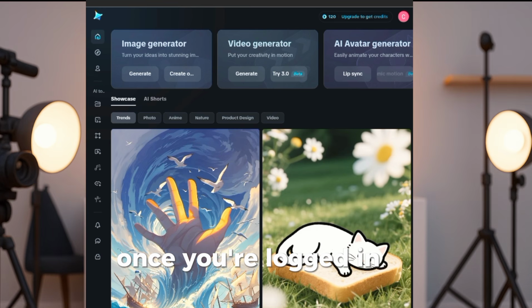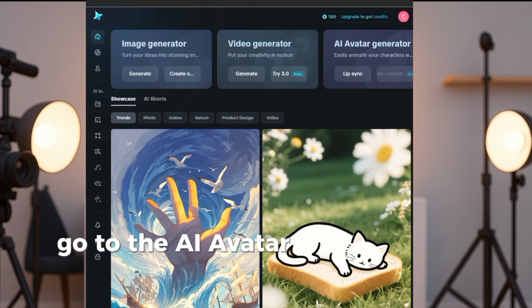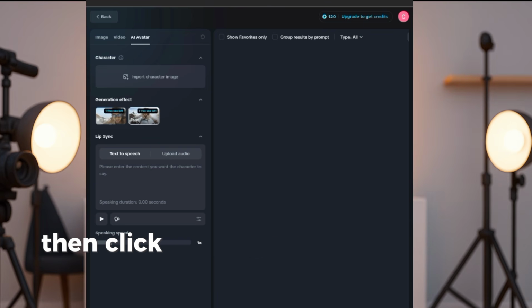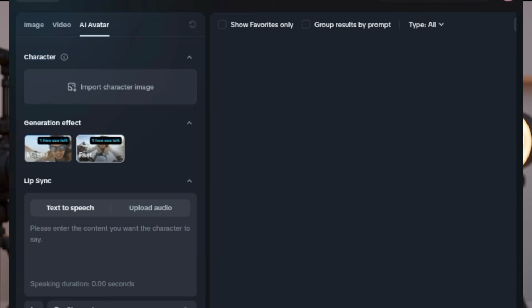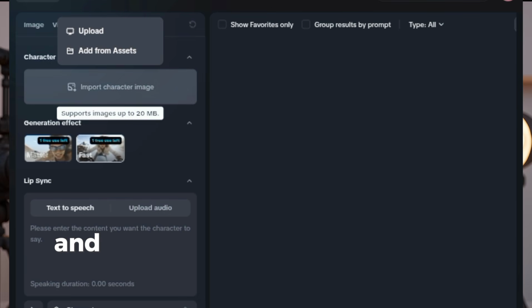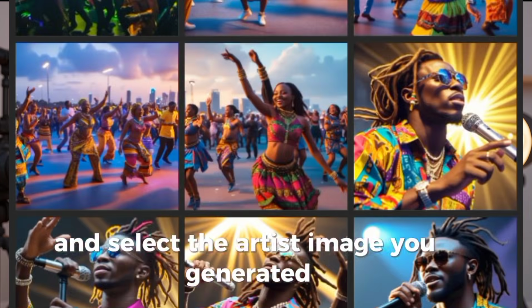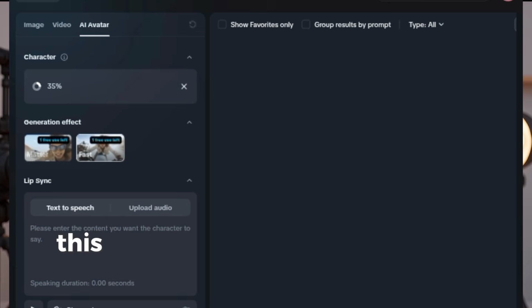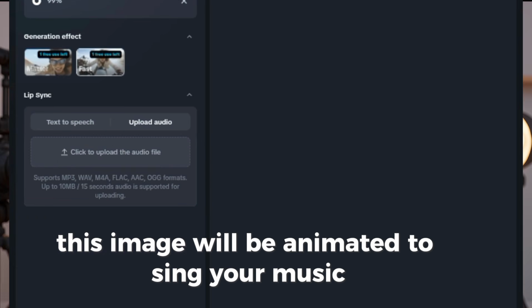Once you're logged in, go to the AI Avatar Generation section, then click on Lip Sync underneath it. This is where the magic happens. Click the Upload Image button and select the artist image you generated with Leonardo AI. This image will be animated to sing your music.